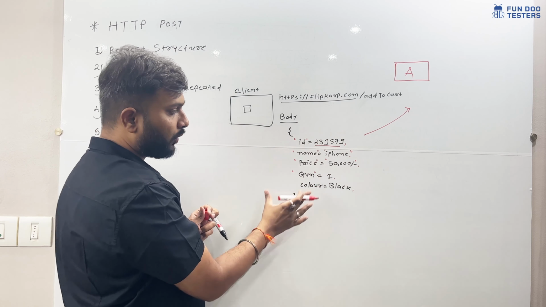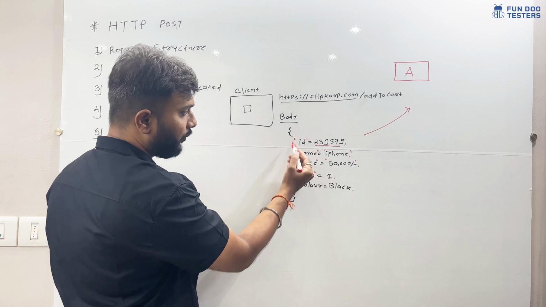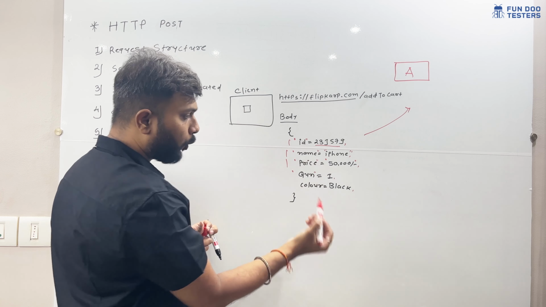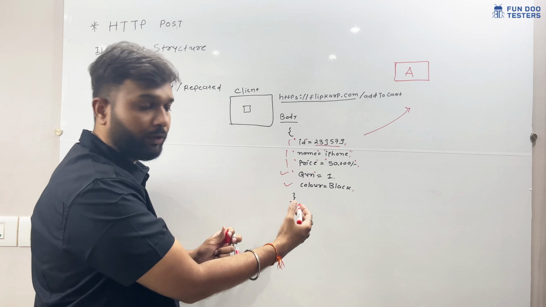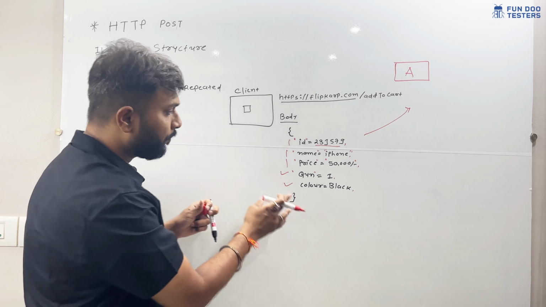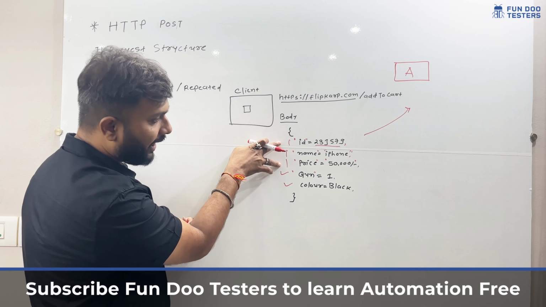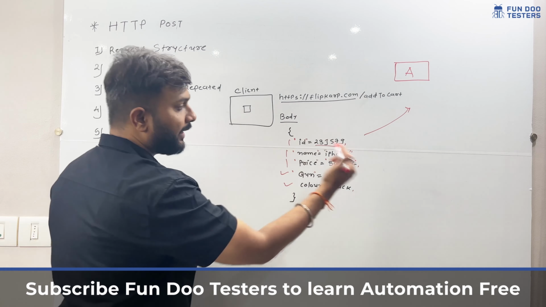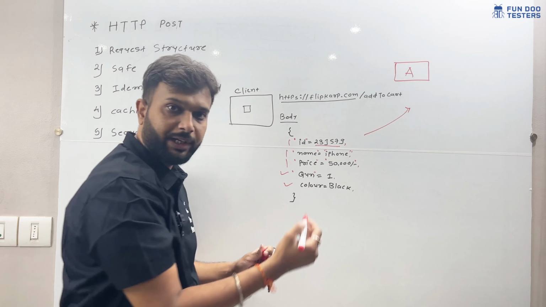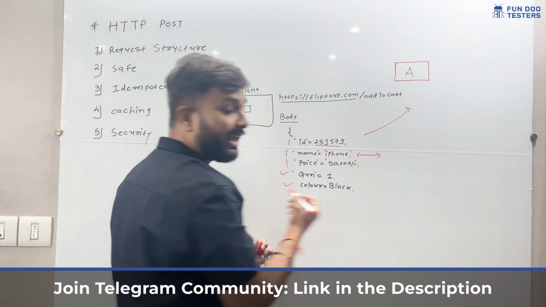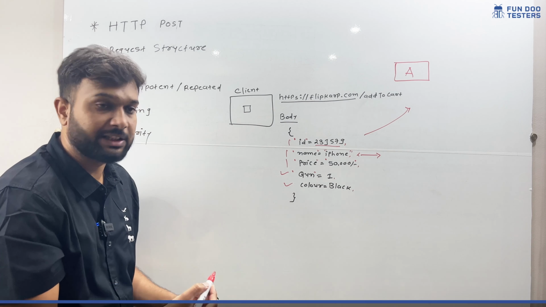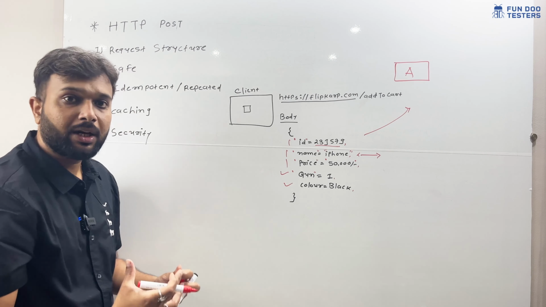The server also has partial information like ID, name, or price, but quantity, color, and any other selective information we are sending from the client can be anything, but this data has to be available and it should match. So if we are testing any APIs, we have to make sure that if I am passing an iPhone and that product does not exist, then we should get an error from the POST request.